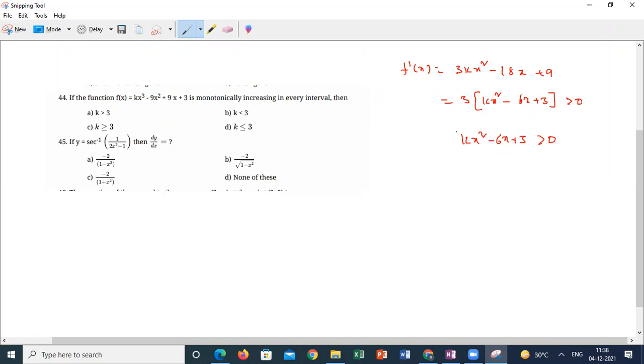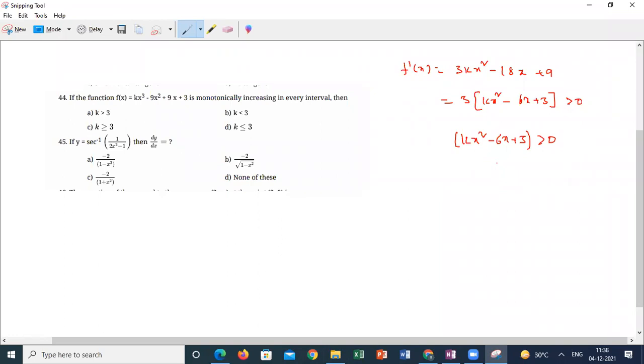When a quadratic expression value is greater than 0, whether it should have real roots, correct? Yes, sir. So what should the discriminant value be here? Is the discriminant less than 0 or greater than 0?